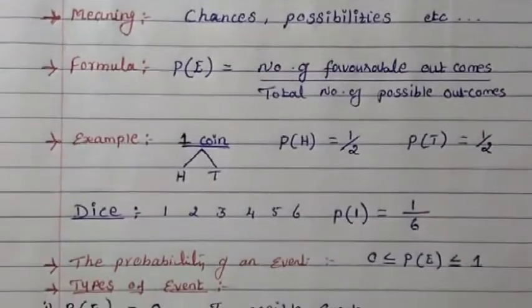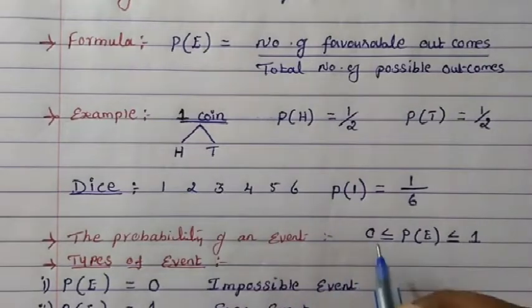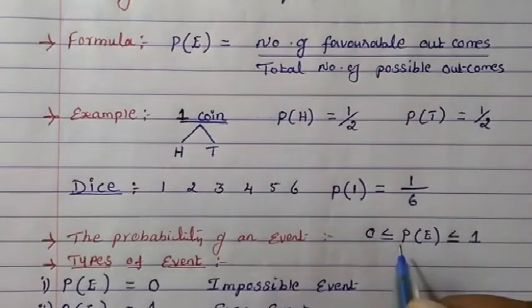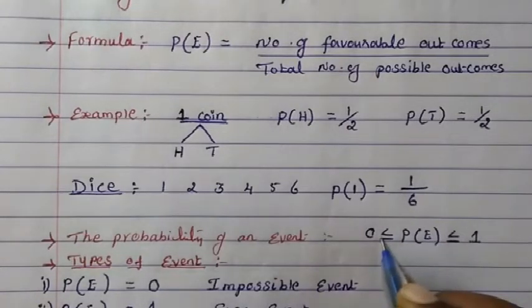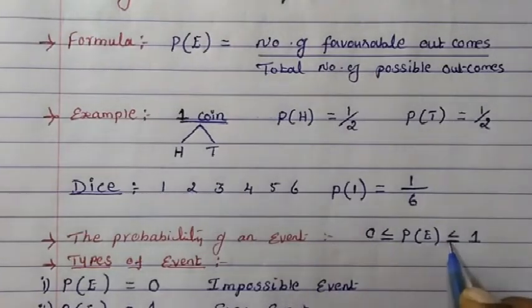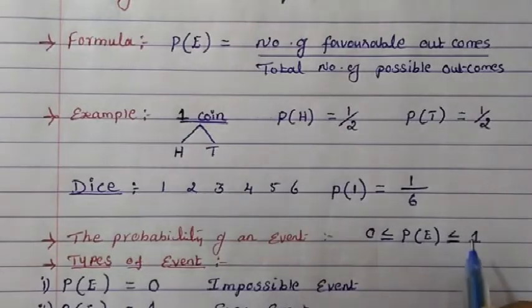Now let's see the probability of an event. P stands for probability, E stands for event. The probability of an event can be equal to 0 or equal to 1, or it can be more than 0 and less than 1.